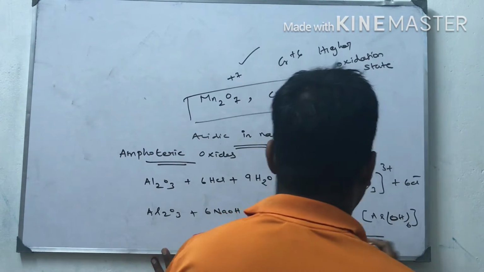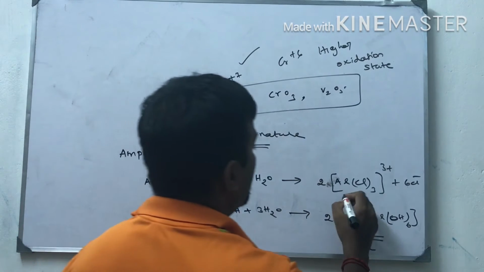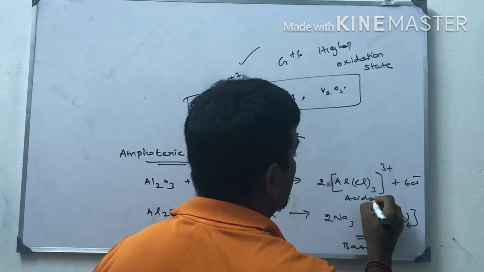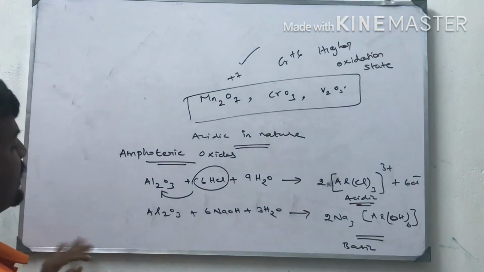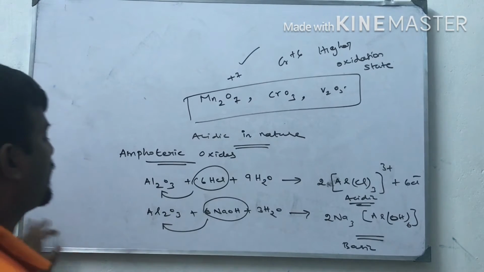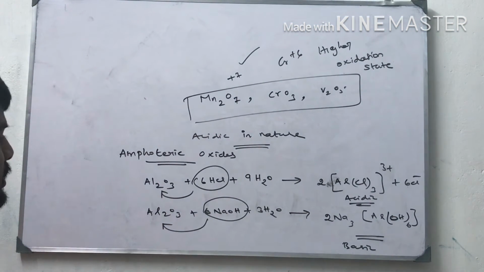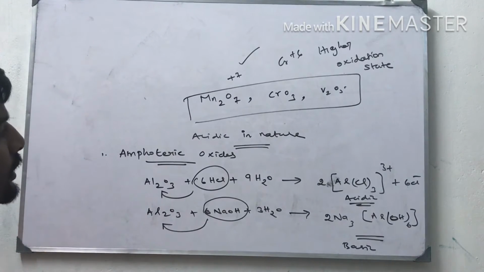So this is the answer. Sodium aluminate is basic in nature. Aluminum chloride is acidic in nature. So it is the acid or the base which decides the character of this metal oxide. That is the important thing for amphoteric oxides.